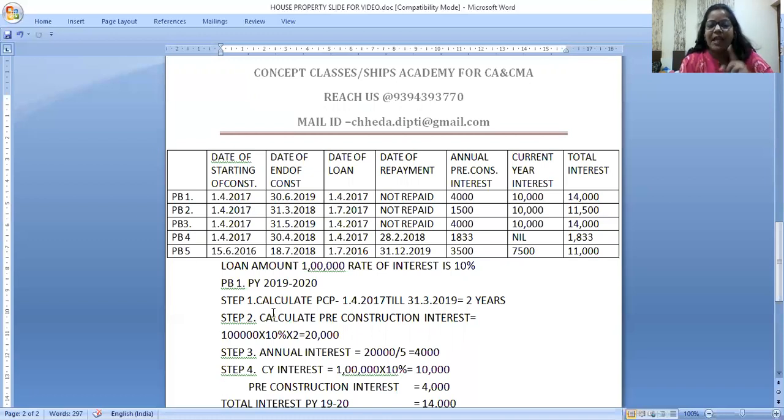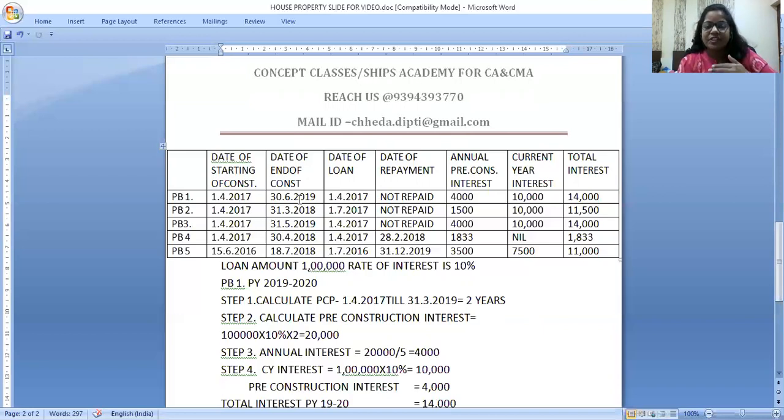So now tell me, I'm solving this problem here. My pre-construction period will start from 1/4/2017. That is the day I take the loan, and it is over at either repayment of the loan, which is not yet done, or 31st March prior to completion of construction. When is the construction over? 30 June 19.